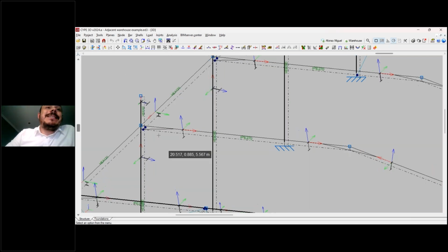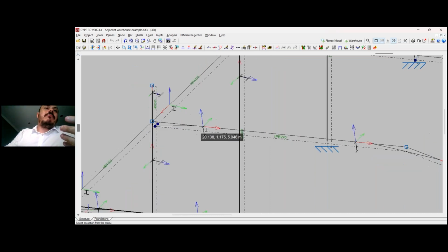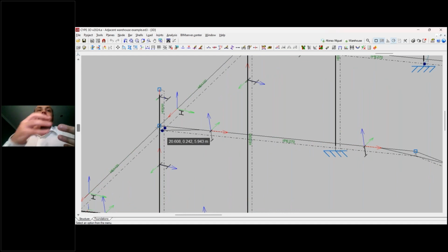The new feature is that when I create this kind of connection where I have haunches, now I can export these haunches with all the forces, all the combinations, all the results of the analysis that are reaching this node to CYPE Connect or to StruBIM Steel, and then keep working there. So now we can also export the haunches to CYPE Connect or StruBIM Steel.